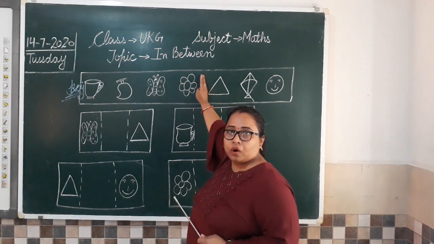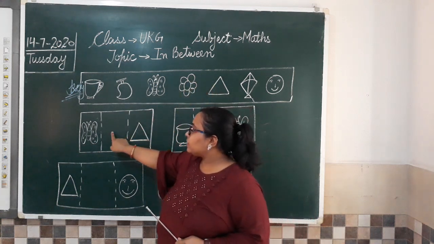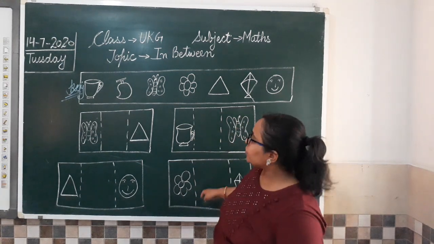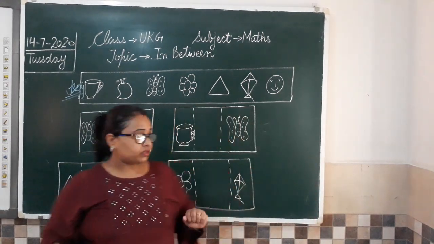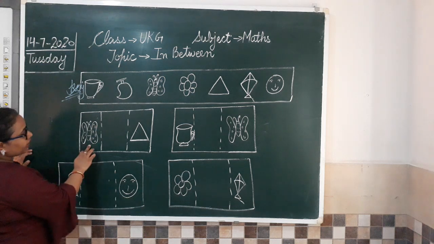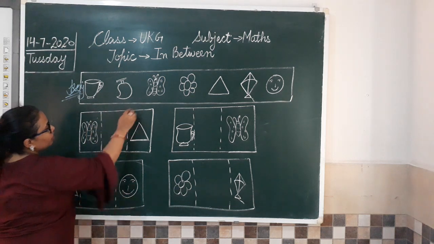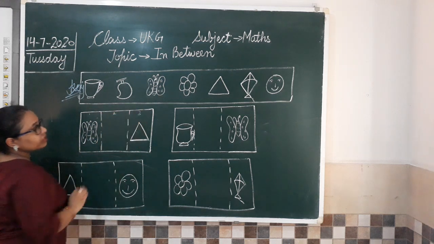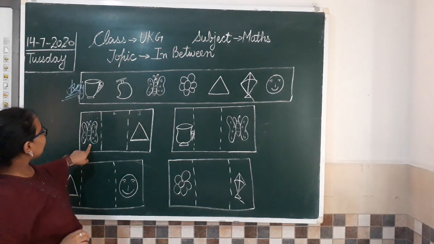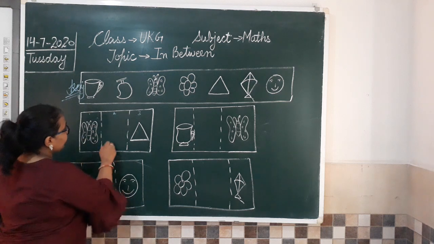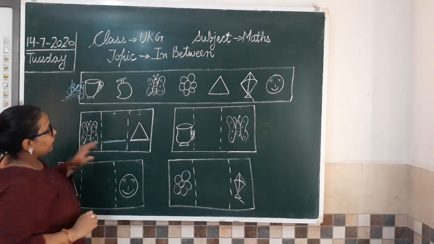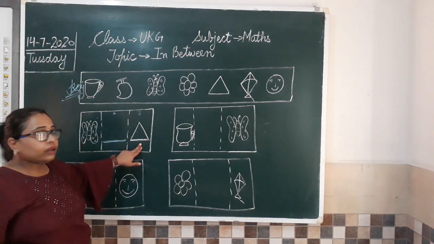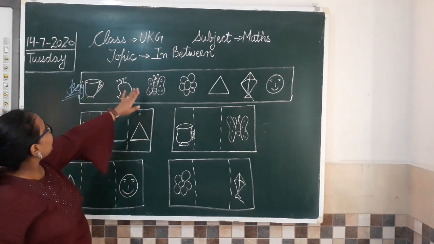After reading this box, we have to see these boxes. I have 4 boxes here, in which now we are going to do this. See, I have a butterfly here. I have one box and I have divided it into 3 parts. 1, 2 and 3. Can you see these 3 parts? So first I have drawn one butterfly. Then there is a space left blank and I have a triangle here. Clear? Now you have to find here where is the butterfly.